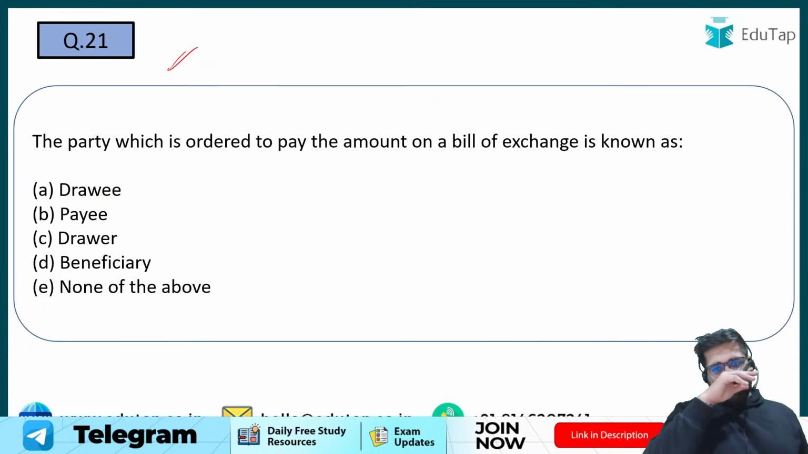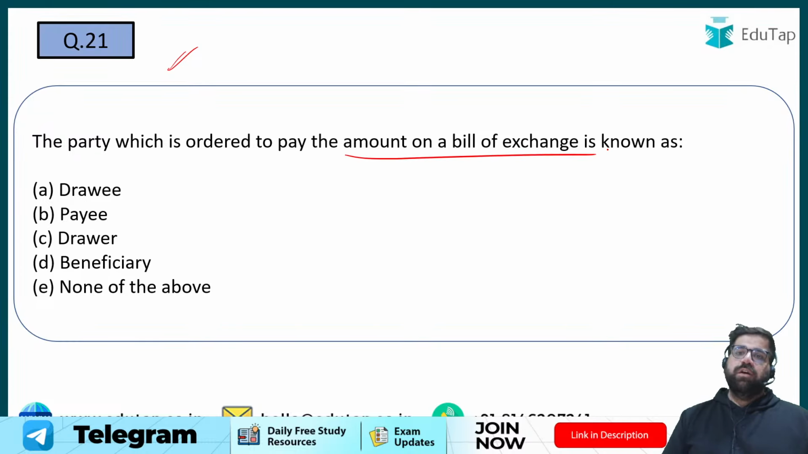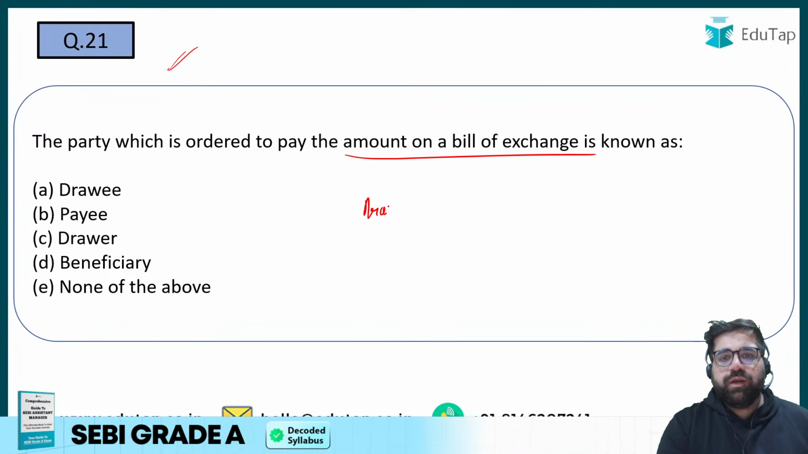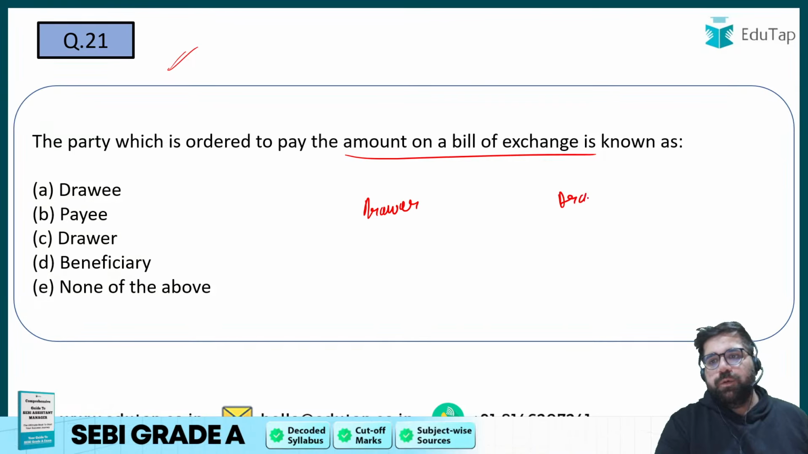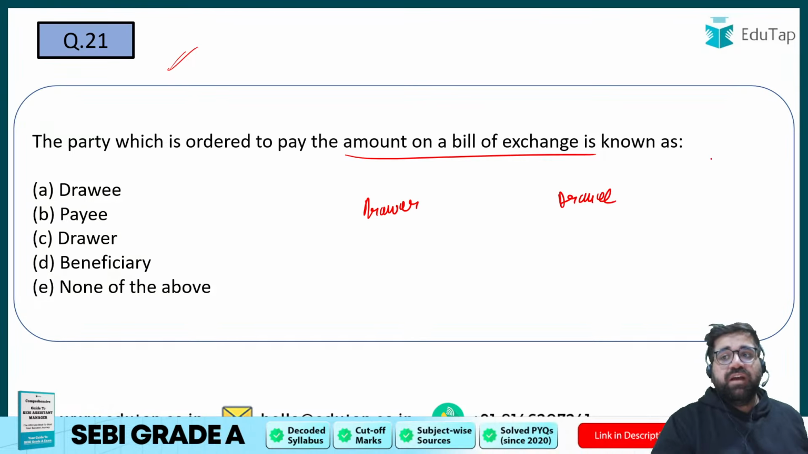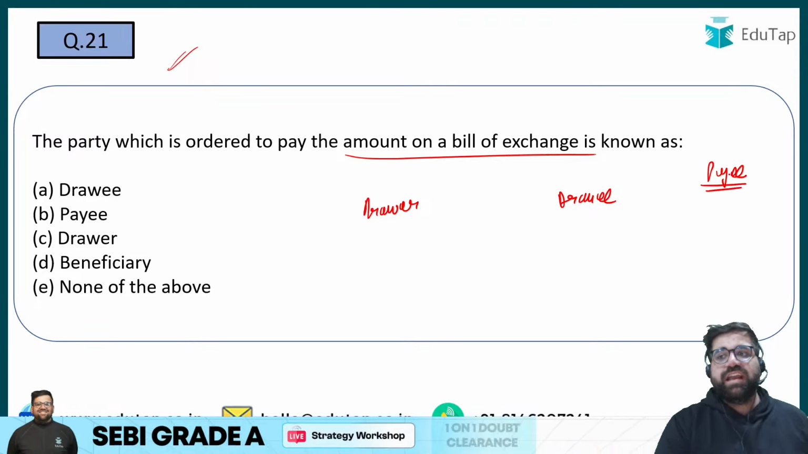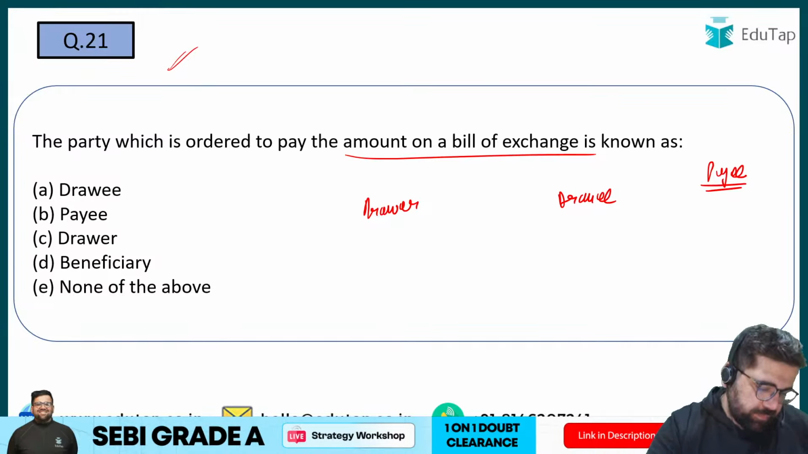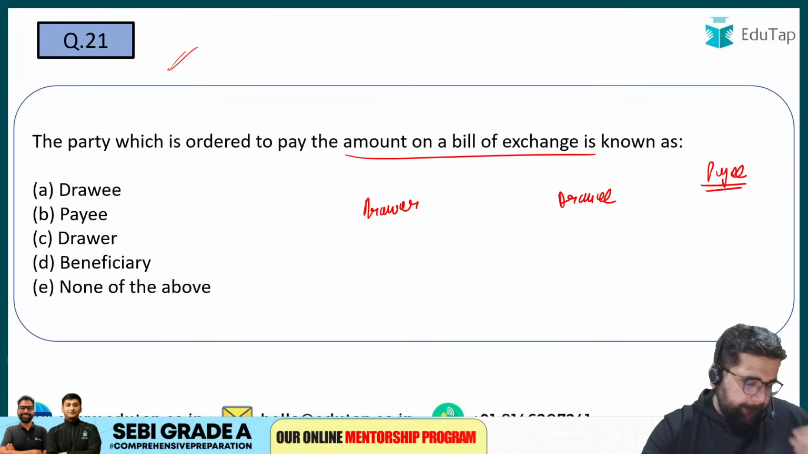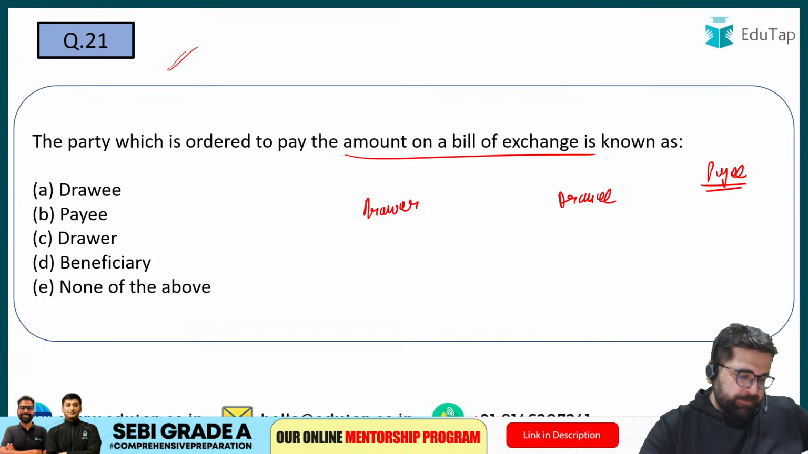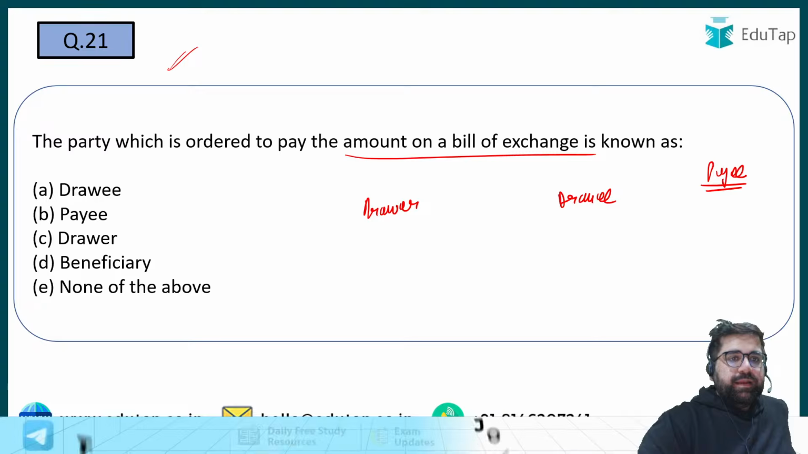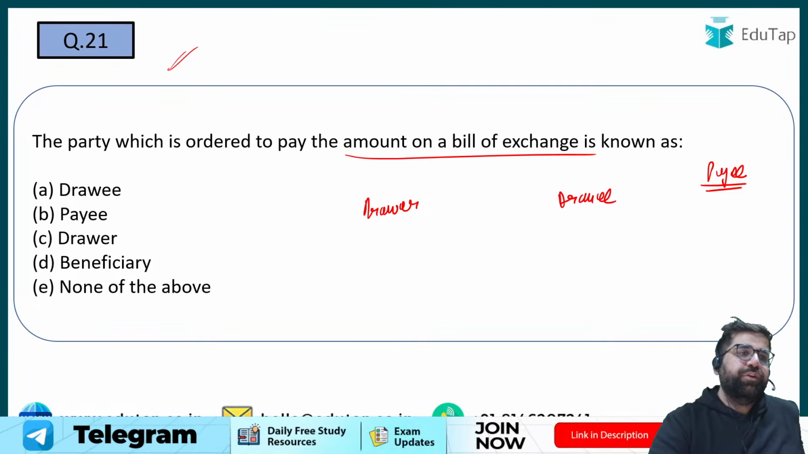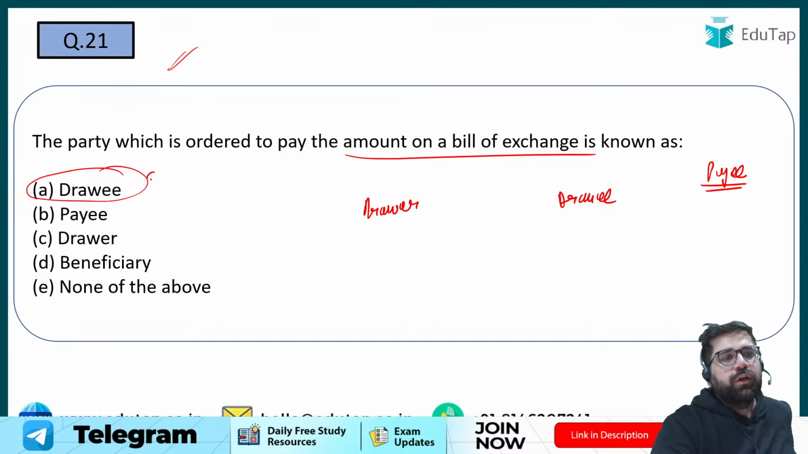The party which is ordered to pay the amount on bill of exchange is known as what? So you have drawer who is making the bill, drawee who is accepting the bill, and then you also have a payee. Payee is the one person who is actually paying the bill. And then what is the correct answer for this question? Yes, the party who is ordered to pay the amount is drawee, because he is that particular person who will pay you. That person is accepting the bill.